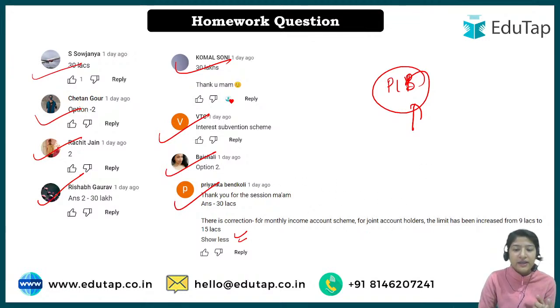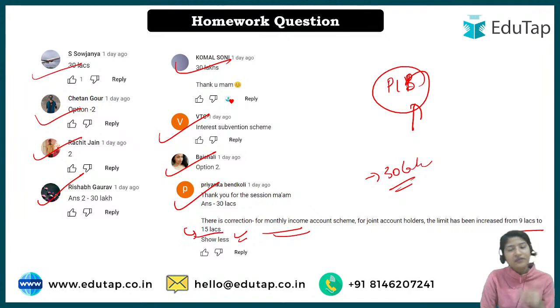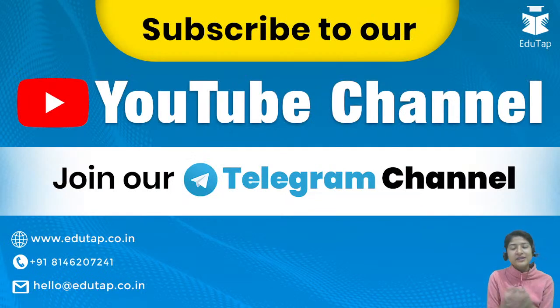So in the monthly income account scheme, where I told that the maximum will be till 30 lakh, right? But that is not the case for the monthly income account. The increment has been done to only 15 lakh, so it will be till 15 lakh only. Okay. So this is a clarification. Please, for those who have watched the session, keep this particular thing in mind. Okay. So by this we have come to the end.